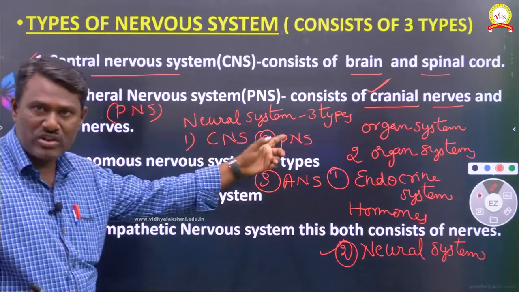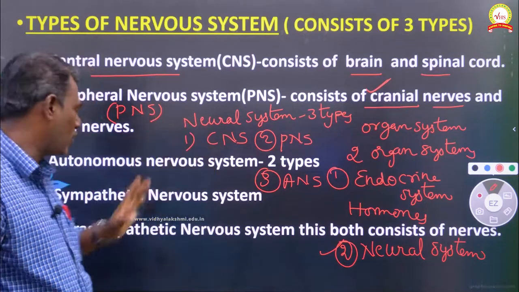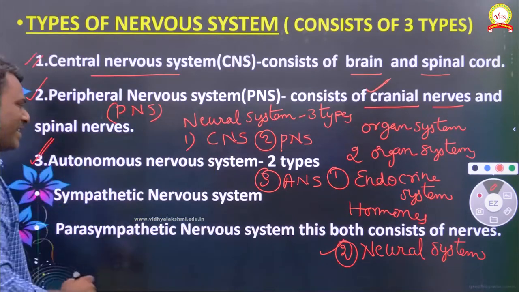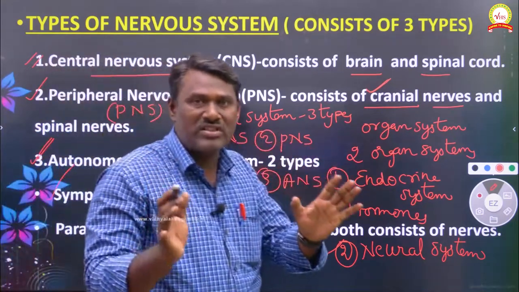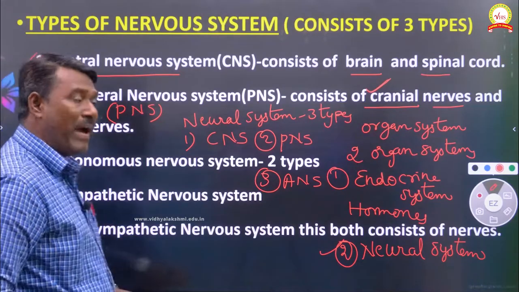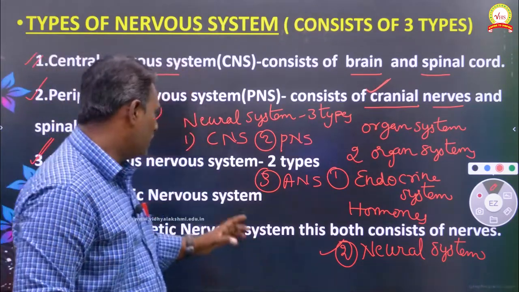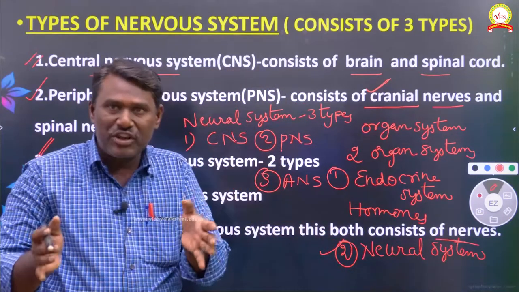So the first is the central nervous system, the second is the peripheral nervous system, and the last is the autonomous nervous system. The autonomous nervous system is again classified into two types. The first is the sympathetic nervous system and the second is the parasympathetic nervous system, which consists of different types of nerves. This is the classification of